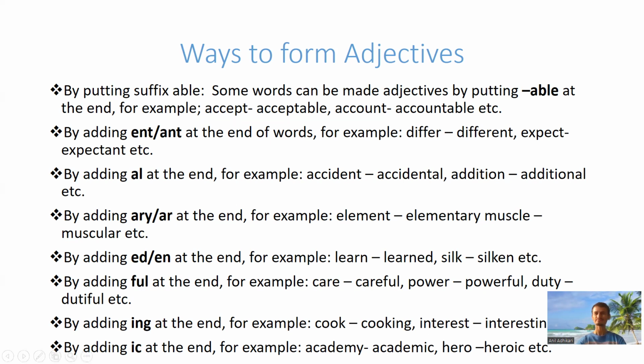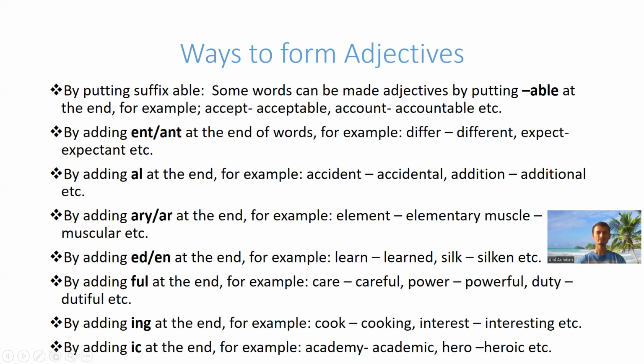Okay, look at it. By adding -ing at the end, for example, cook, cooking, interest, interesting, etc. Another, by adding -ic at the end, for example, academy, academic, hero, heroic, etc. These are also the ways of making adjectives.